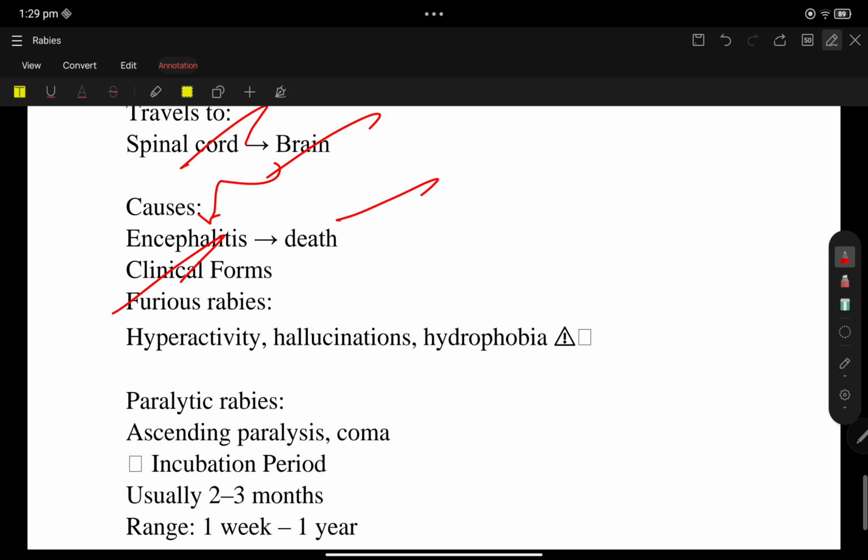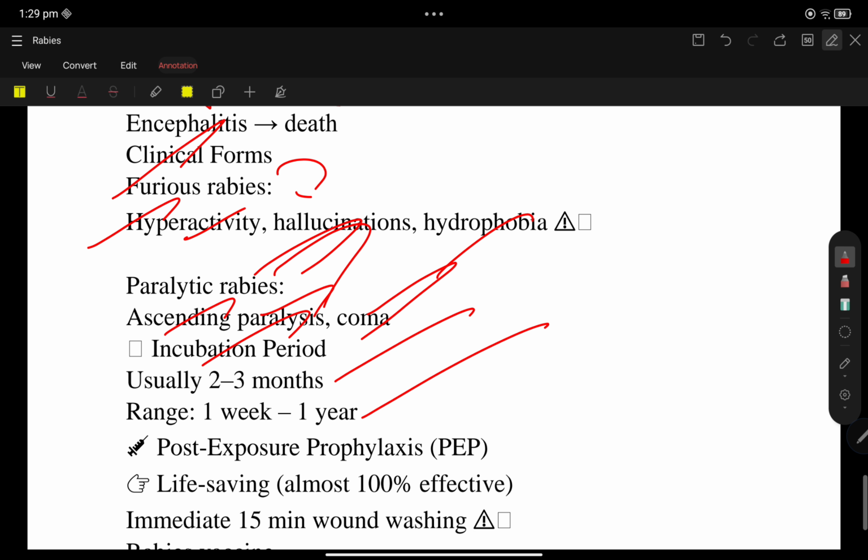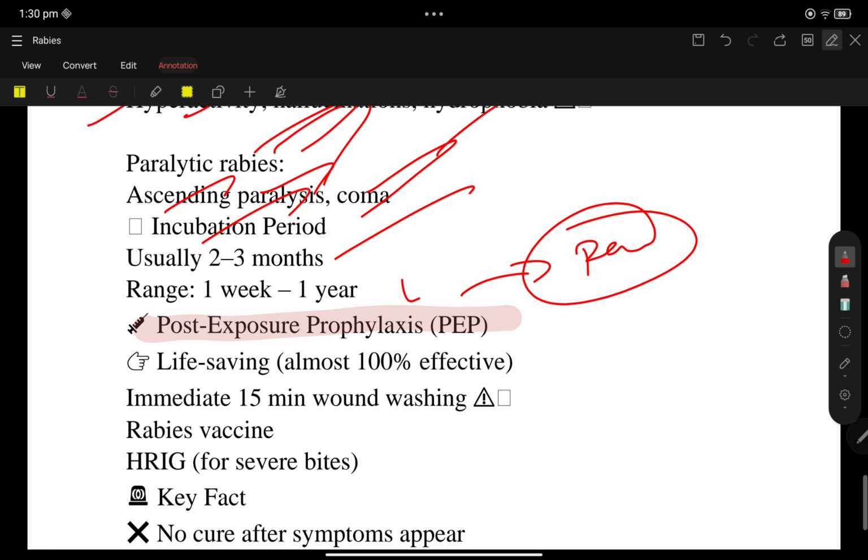So furious rabies: hyperactive, hallucination, hydrophobia. Paralytic rabies: ascending paralysis, coma. Incubation period: it ranges from 1 week to 1 year, typically 2 to 3 months. Post exposure prophylaxis: if given in time, it is almost 100% effective and life saving. The UPSC may ask a question on the treatment. Post exposure prophylaxis is the treatment for rabies, dog bites.